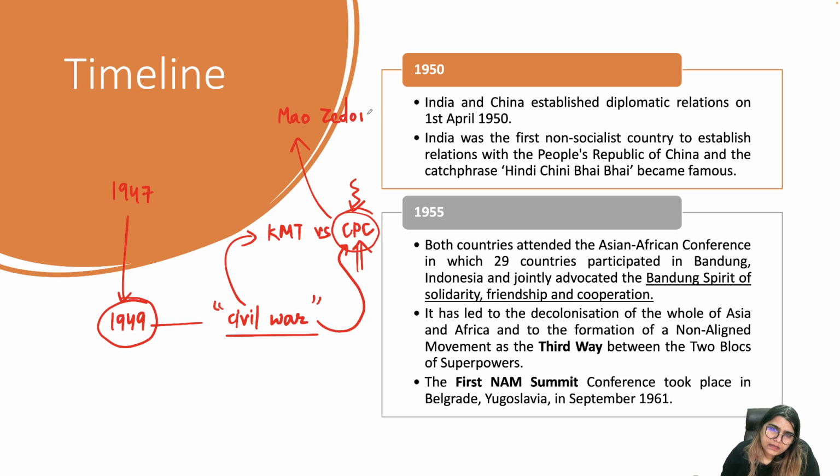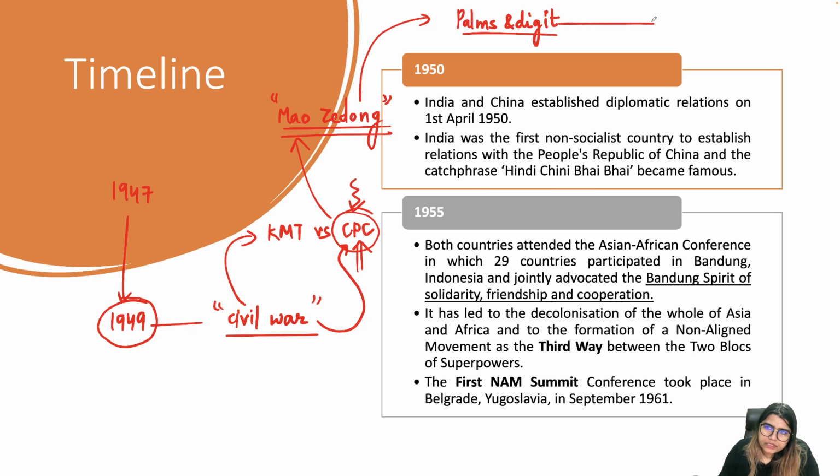Mao Zedong had his own vision of China. Being the first president of China, he had this concept of palm and digits, according to which he claimed a lot of regions like Tibet, Aksai Chin, Sikkim, Nepal, Bhutan, Arunachal Pradesh.